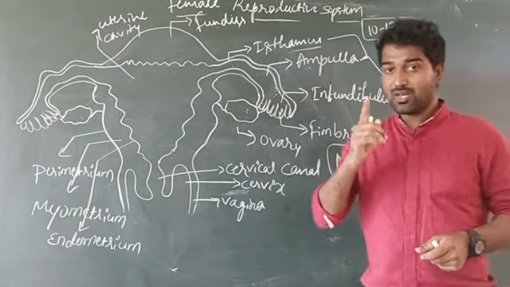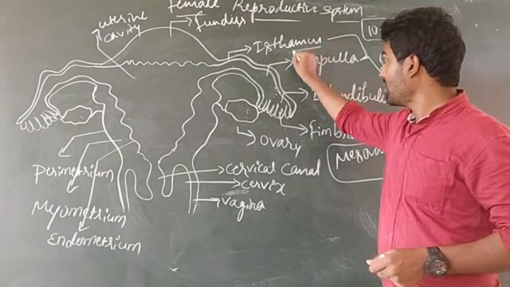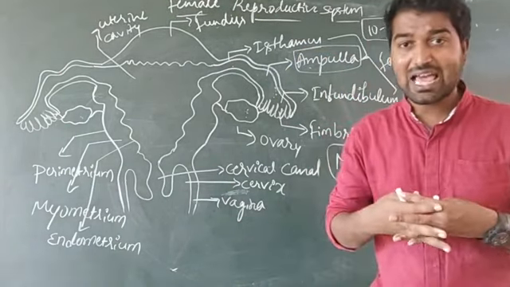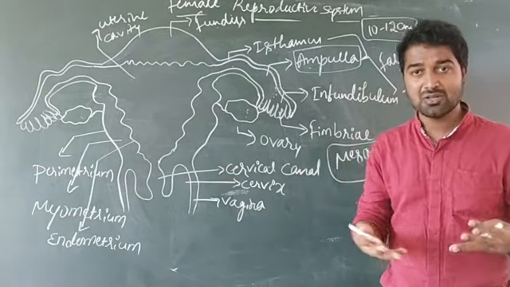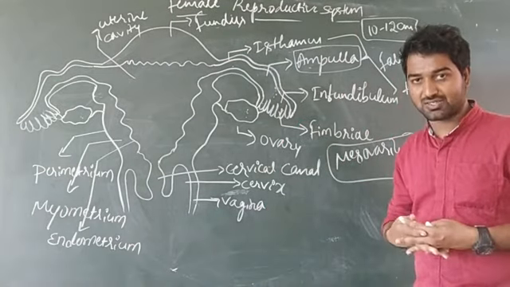Okay. And for your NEET exam, very important, this ampulla is known as the site for fertilization. What is fertilization? Fertilization is nothing but fusion of gametes.